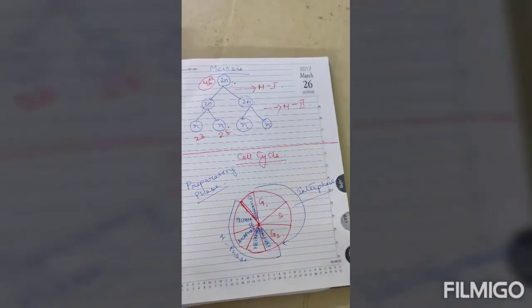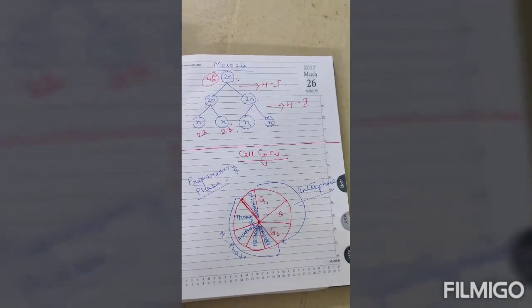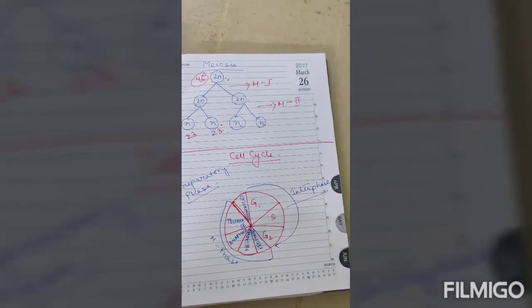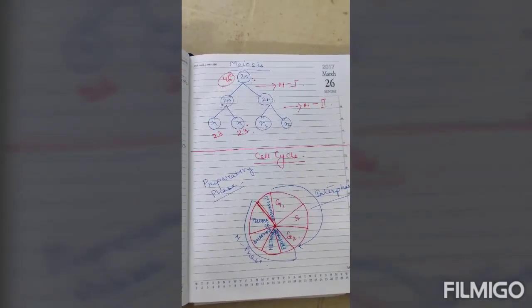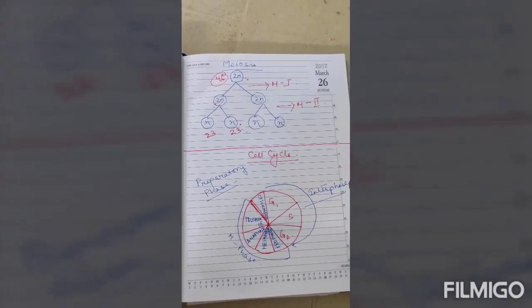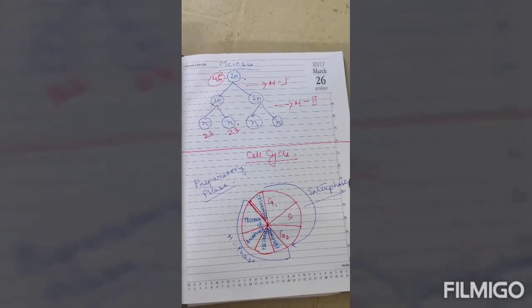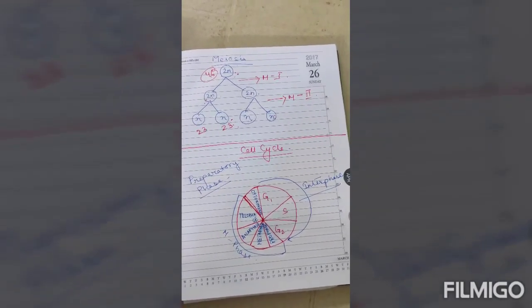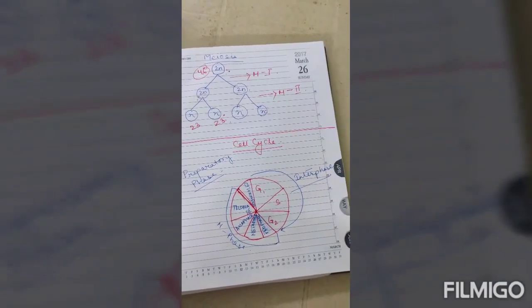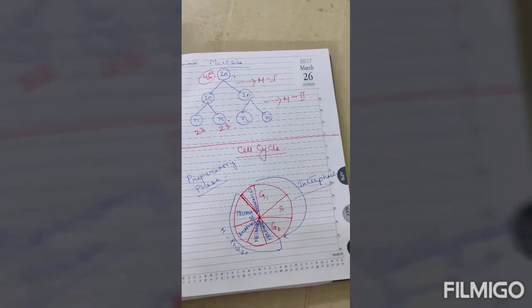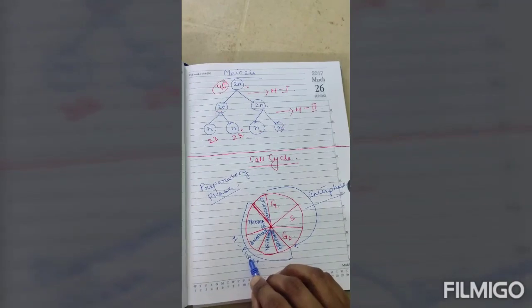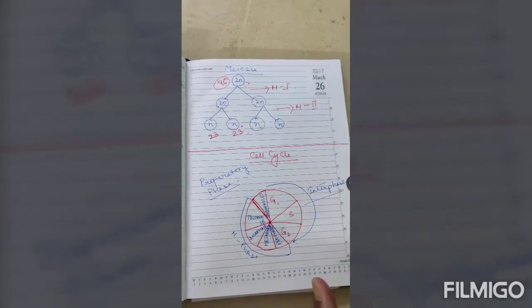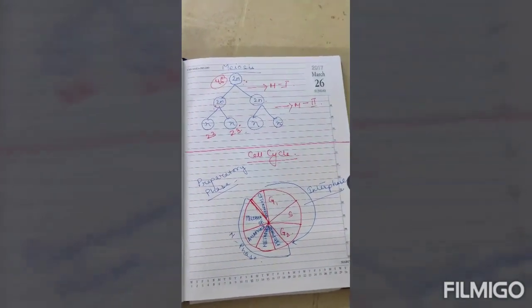What is this preparatory phase? What does it mean? It means that the cell this time is actually preparing itself for what? For cell division. So interphase is the preparatory phase. At this point of time the cell actually prepares itself for the further cell division process. After interphase, what is the next phase? It is the M phase or the mitotic phase. In this phase the cell actually divides.